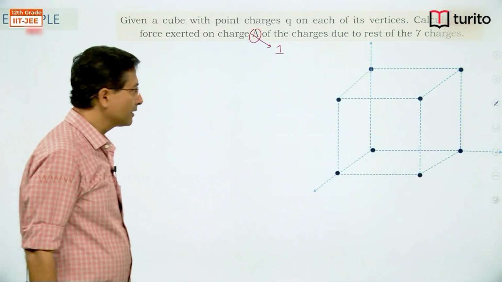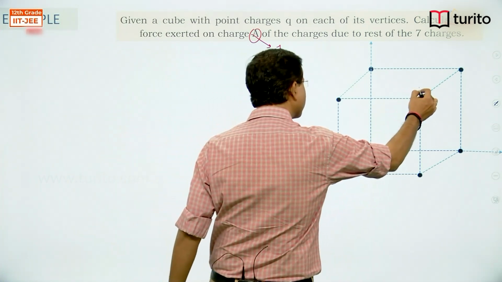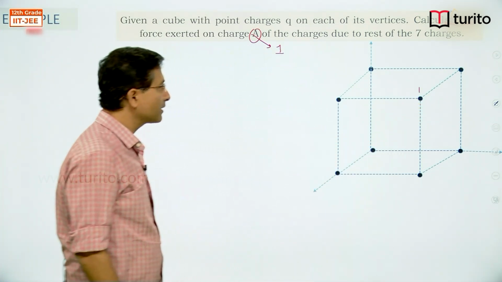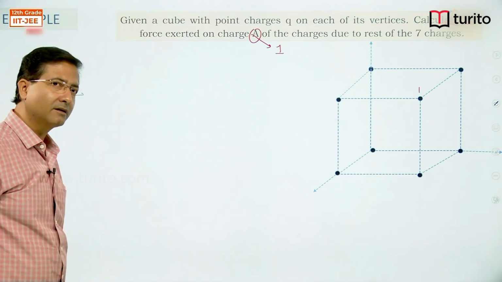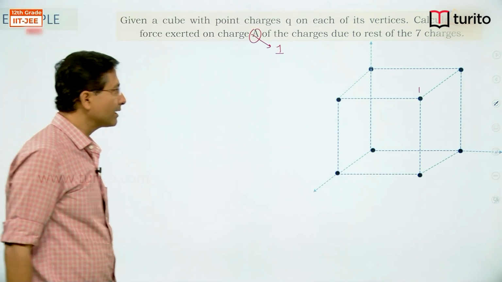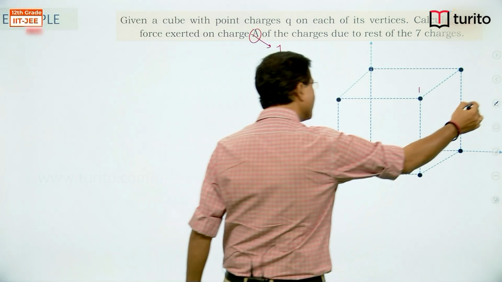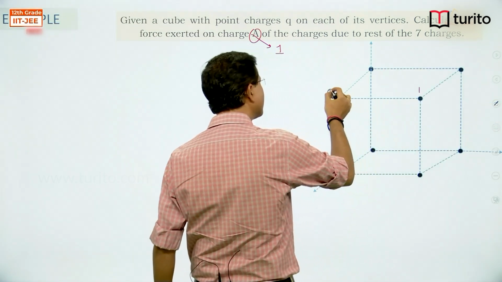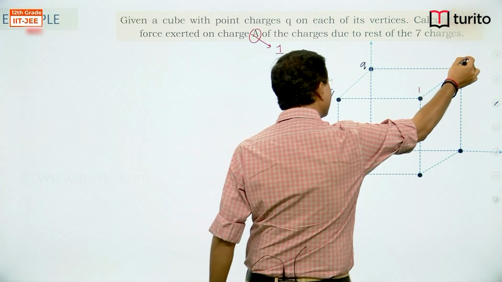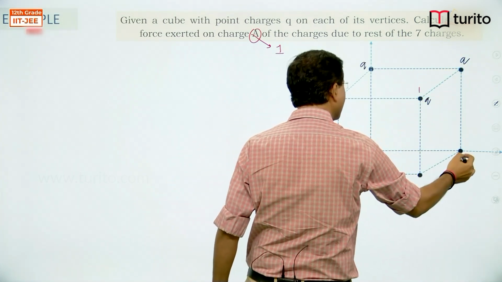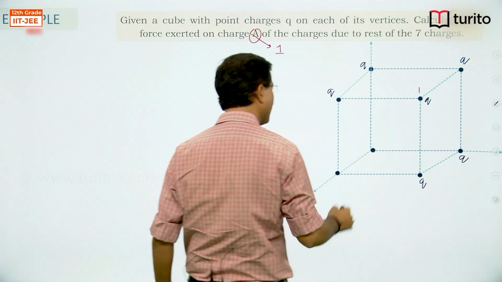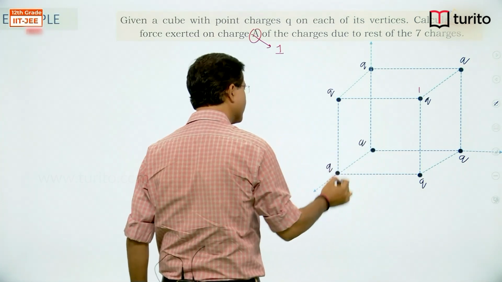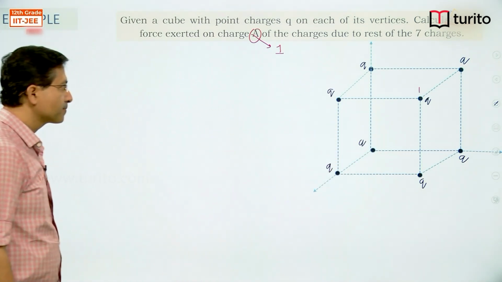I am calling this particle as 1. I want to find out force on this particle by remaining 7 particles. So all are having charge Q, all are having charge Q, right.